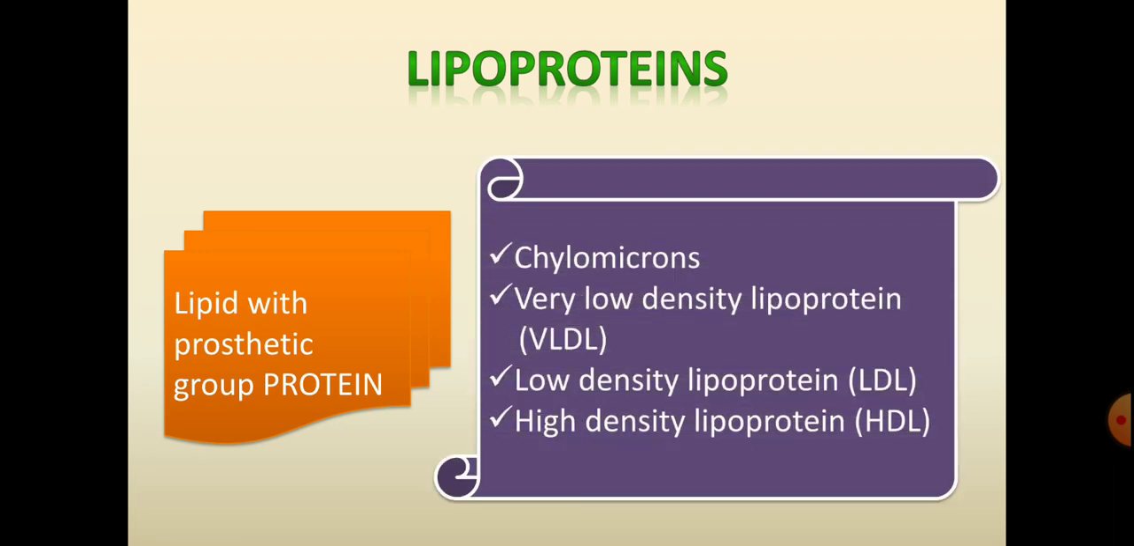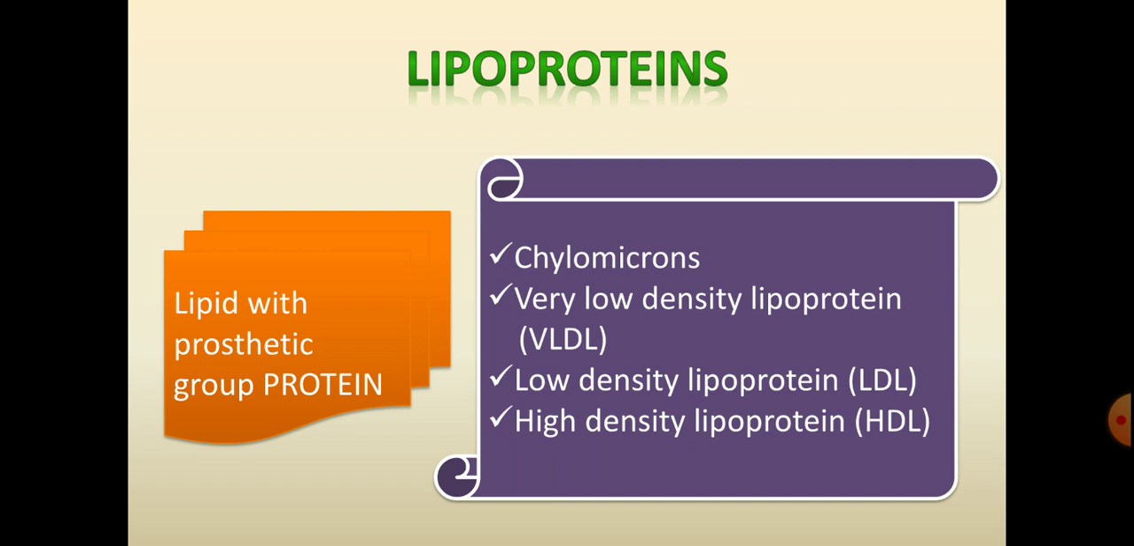So the examples for lipoproteins are chylomicrons, very low density lipoproteins, low density lipoproteins and high density lipoproteins. These are the complex lipids which are meant to transport the lipids inside the body to the different places. They are also called transport vehicles for the lipids, or carriers of lipids